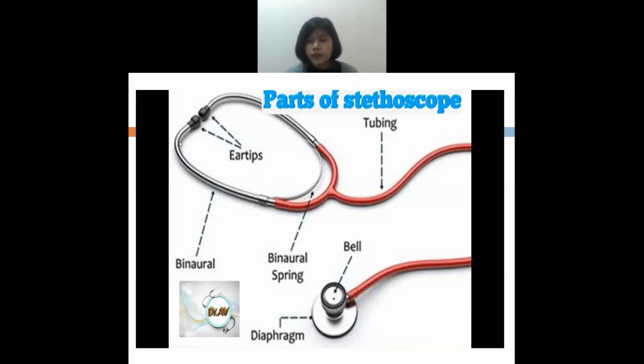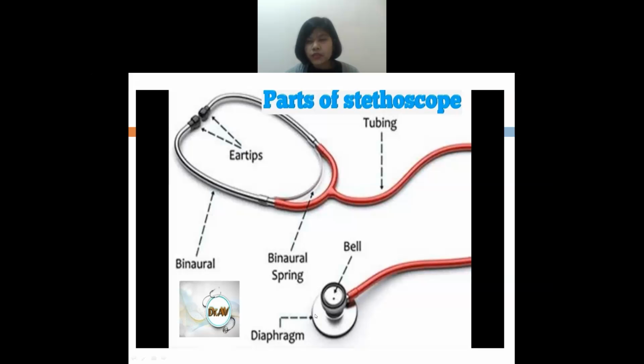Next is what? The squeezable bulb. From the name itself, squeezable means you can squeeze the bulb. As you squeeze the bulb, what will happen? The air will go inside. The air will be inside. And next is what it is.